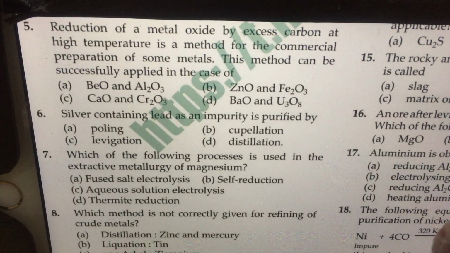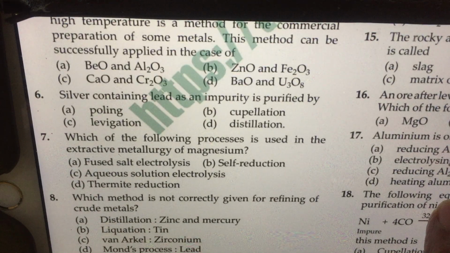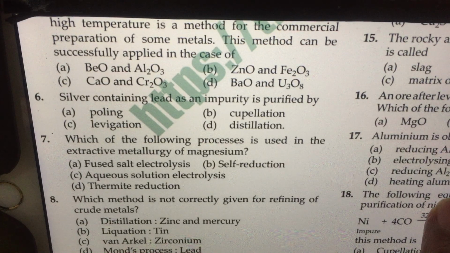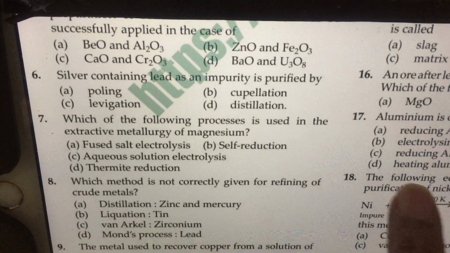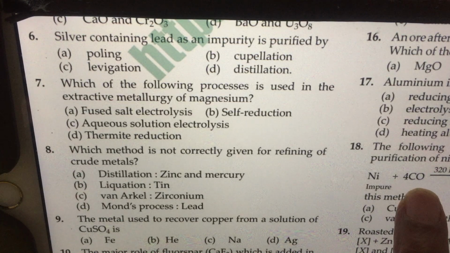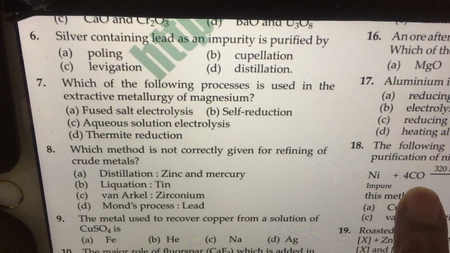Only B. Silver containing lead as an impurity is purified by a standard method called cupellation. Cupellation means bone ash made cups are used in order to remove the lead impurity. Cupellation.